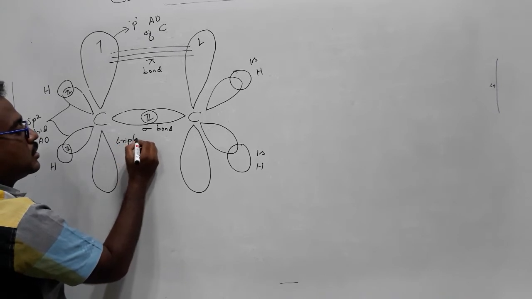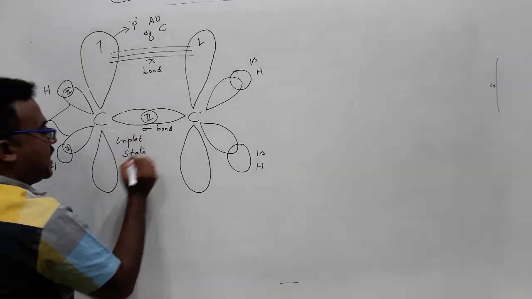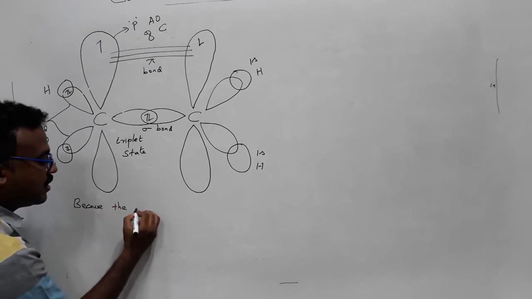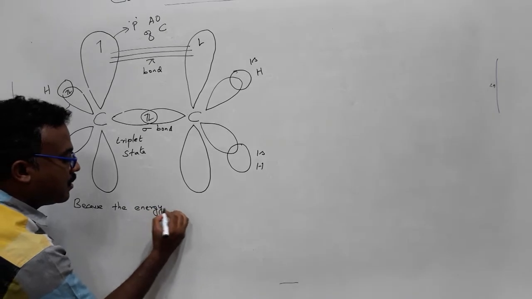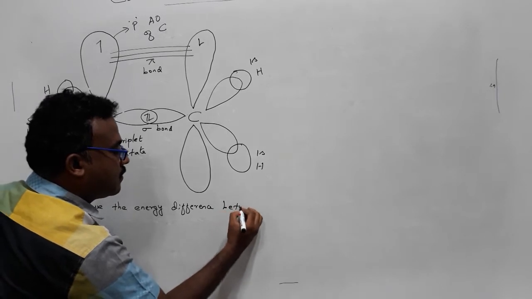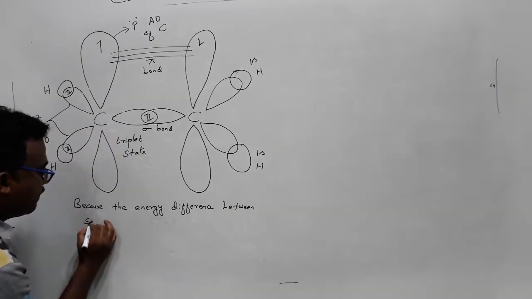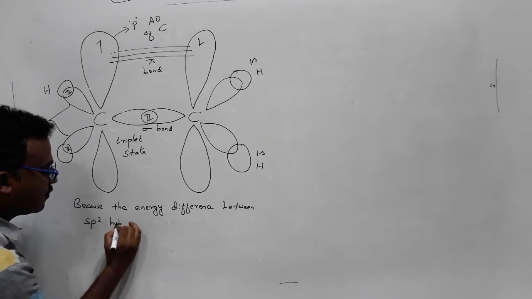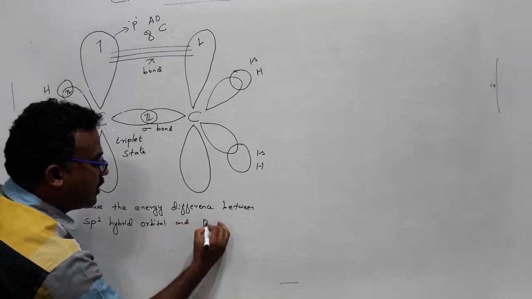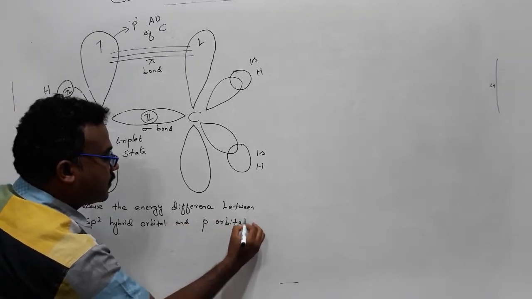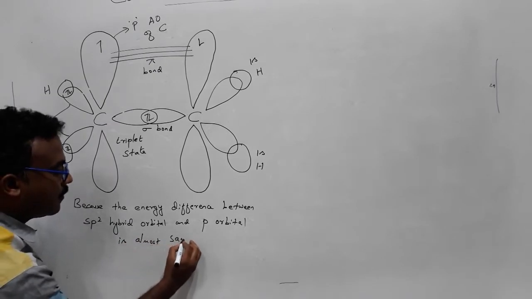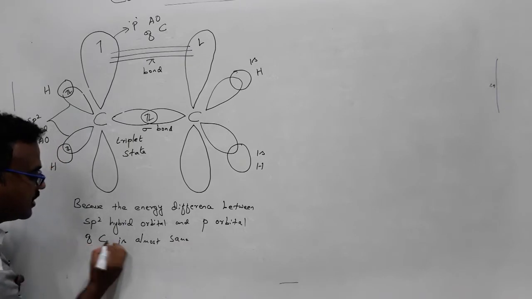This triplet state is because the energy difference between the sp2 hybrid orbital and the p orbital of carbon is almost the same.